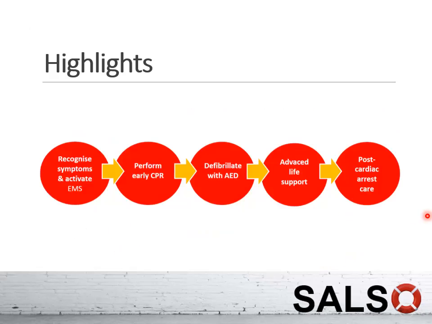This is a workflow of how the resuscitation is done, which should also be quite similar for maternal resuscitation. You need to recognize and activate, meaning that you need to activate code blue in a maternal collapse. And once you recognize the patient is unresponsive and having abnormal breathing, then you should perform early CPR and wait for your defibrillator to arrive. When your defibrillator is here, you apply the pads and see whether this is a shockable or not shockable rhythm, and then you follow the ALS workflow and also post-cardiac arrest care.